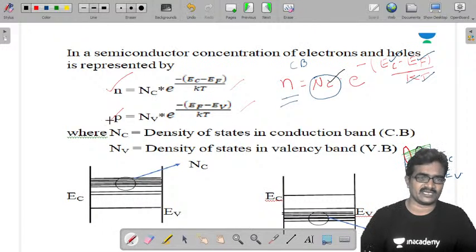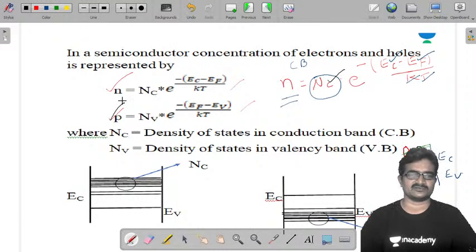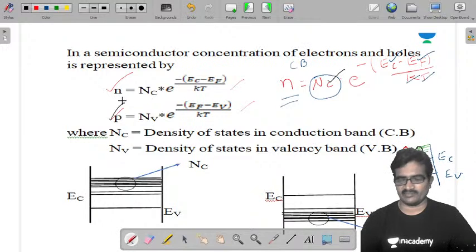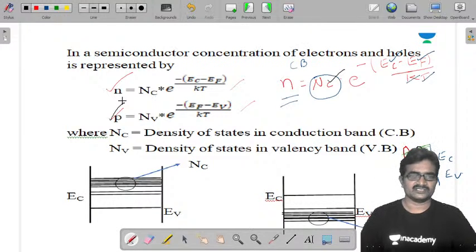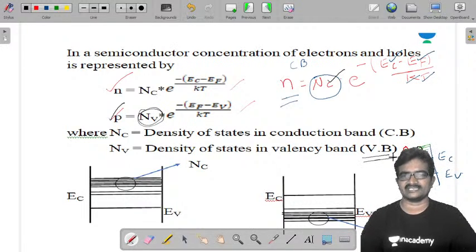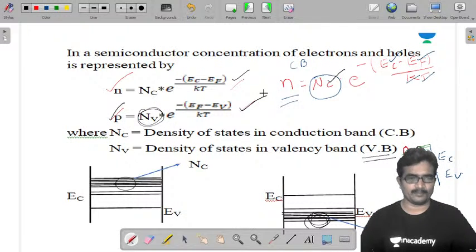Similarly, for p-type semiconductor, the hole concentration p = Nv e^(-(Ef - Ev)/kT). Here Nv is the density of states in the valence band. See this, it is the density of states in the valence band. Okay, these are the values of n and p.